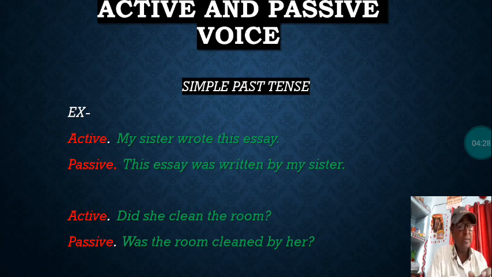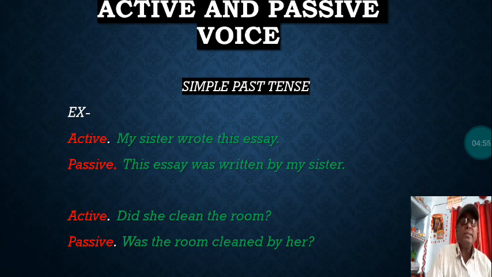If the subject is singular, the verb too will be singular, that is was. If the subject is plural, the helping verb will be were. So here, this essay is indicating singular form, one particular essay, not many. That's why this essay was written by my sister. It's very clear, I think.